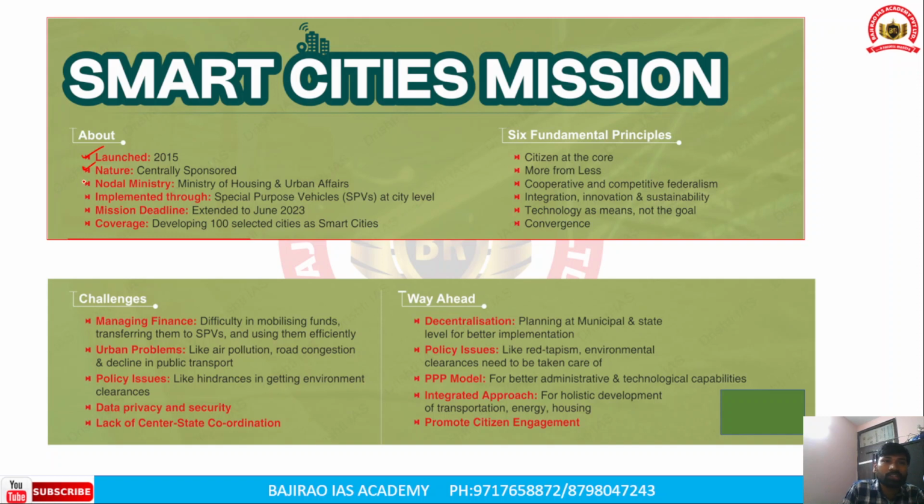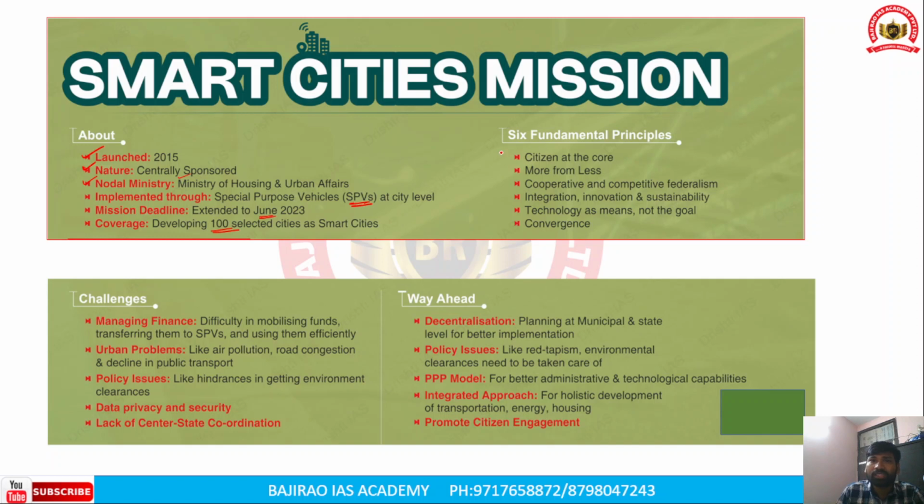The nodal ministry for implementing the smart cities program is the Ministry of Housing and Urban Affairs, and the program is implemented through special purpose vehicles. They operate, manage, plan, and appraise the smart cities projects. The mission deadline has been extended to June 2023. Coverage of the mission includes 100 selected cities across the country as smart cities.